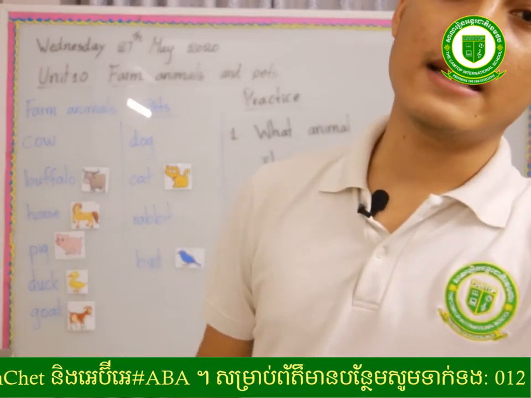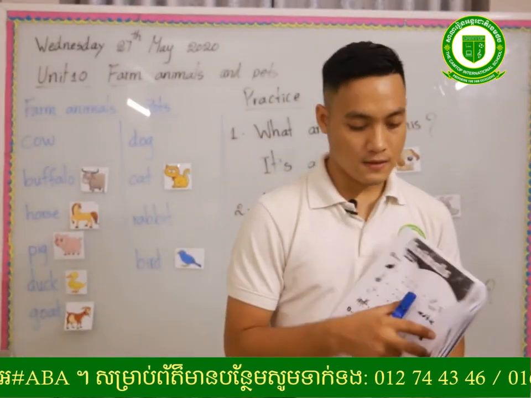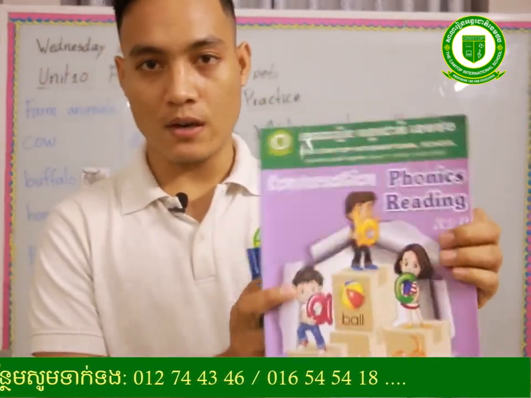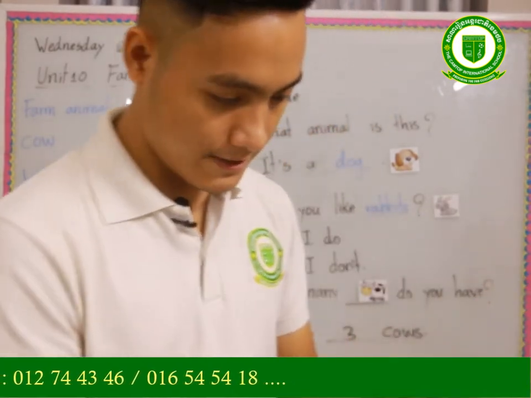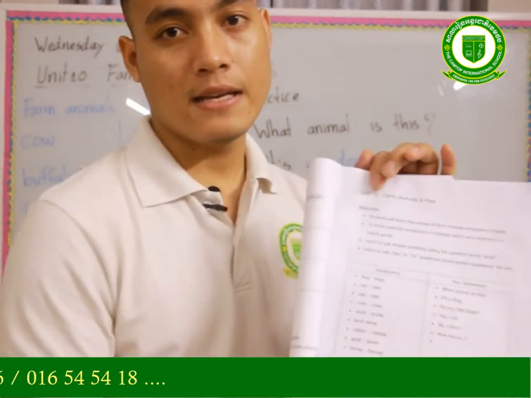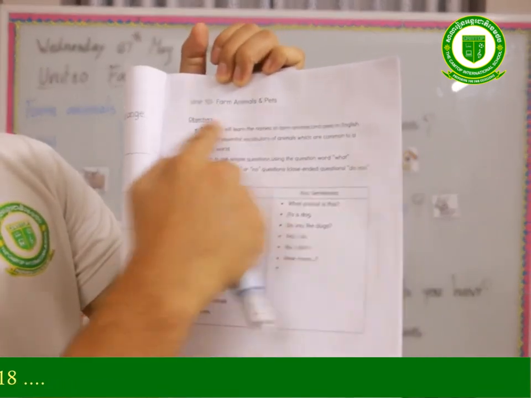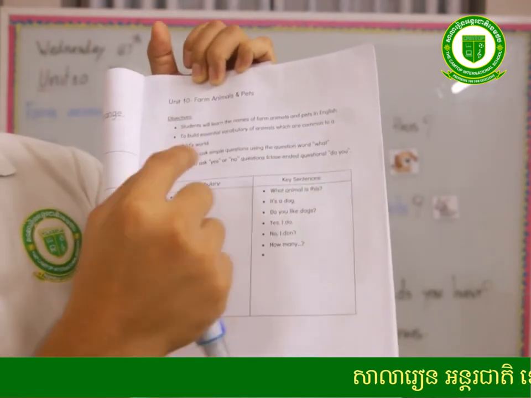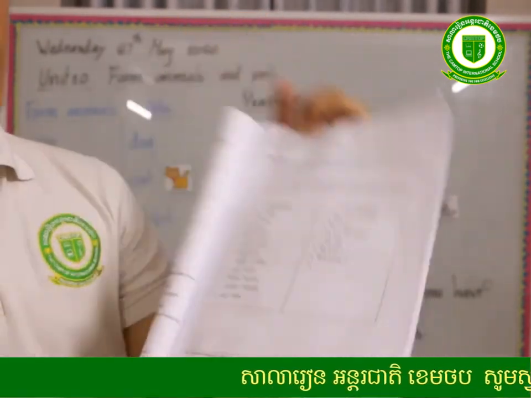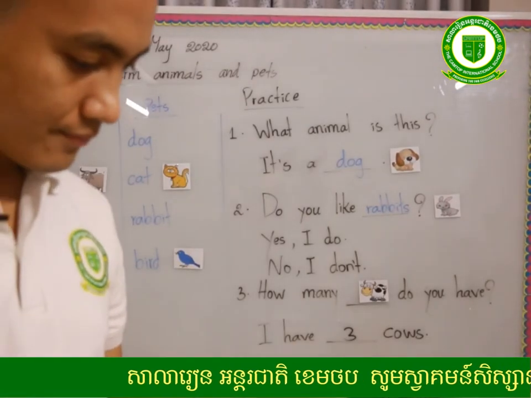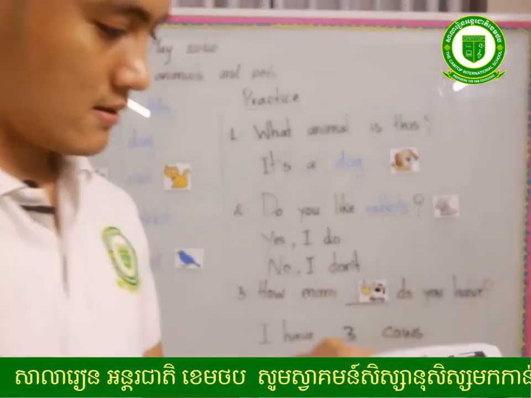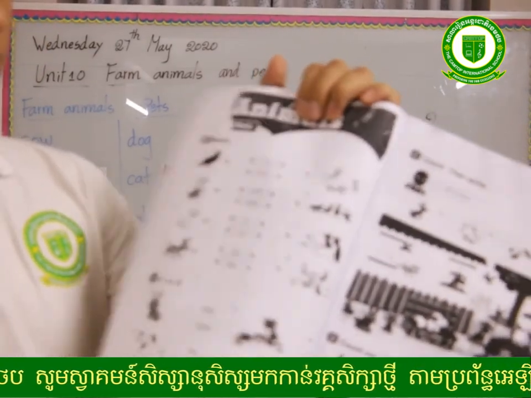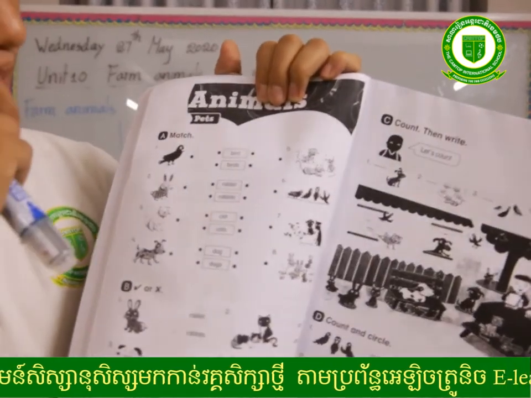So before saying goodbye, I have homework for you. Open your conversation book on page 33. You need to read the keywords and the sentences, and practice at home. And one more, for page 34, you need to match the word and the picture. But over here, it's easy.